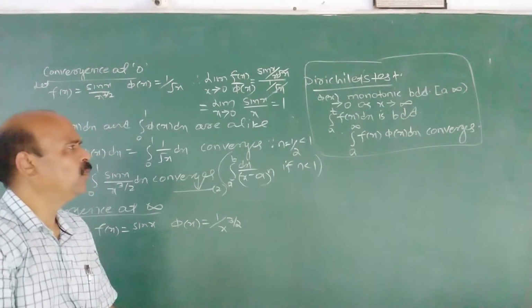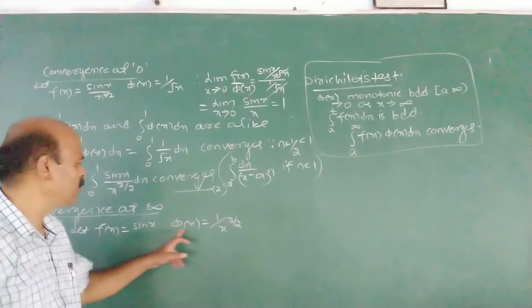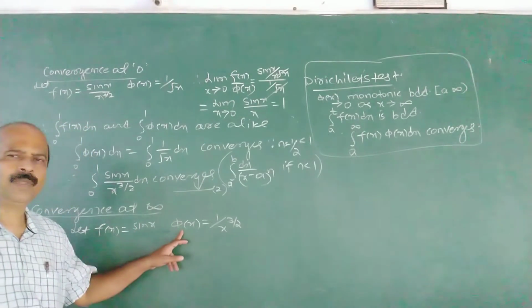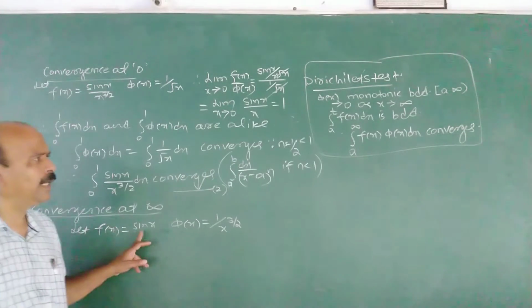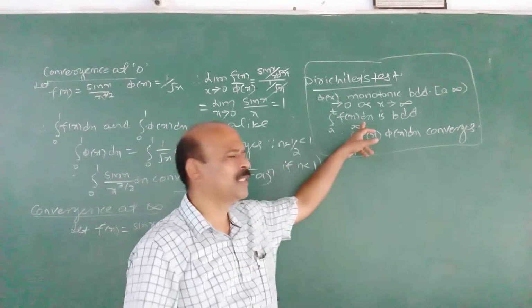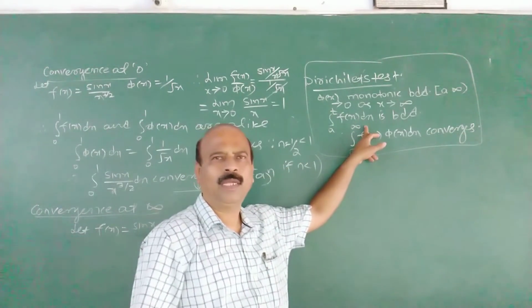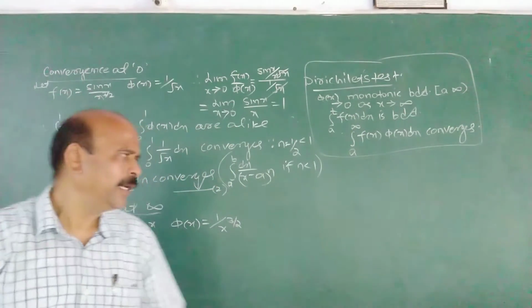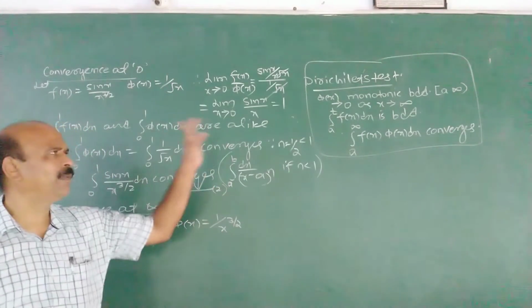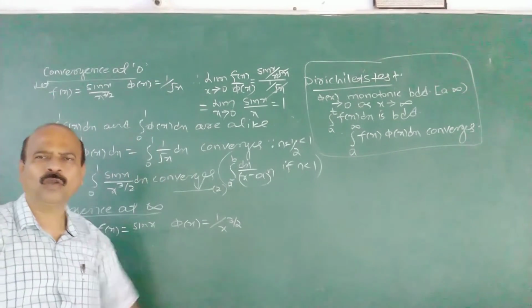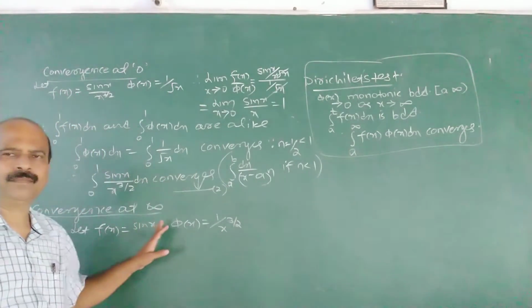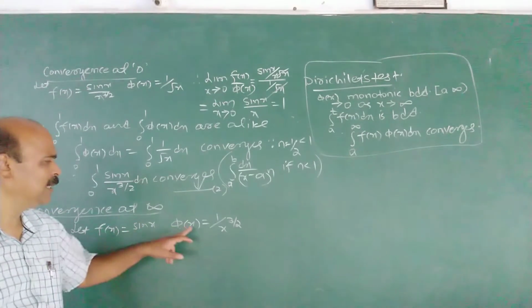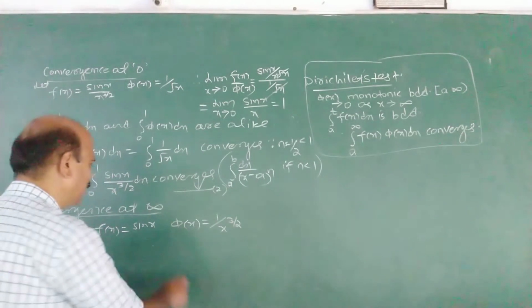Here we write the given function as a product of two, f(x) and phi(x). And f(x) must be such that its integral is bounded. If it is bounded and phi(x) is monotonic and tends to 0, then only we can apply Dirichlet's test. You have to arrange f(x) and phi(x) like that. f(x) is sin x, phi(x) is 1 upon x raised to 3 by 2.